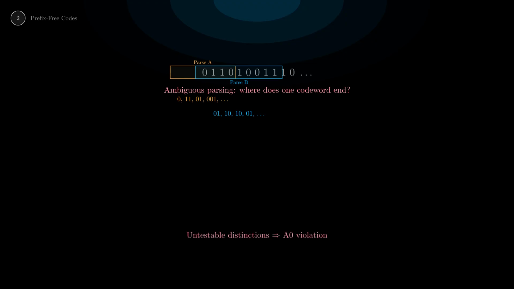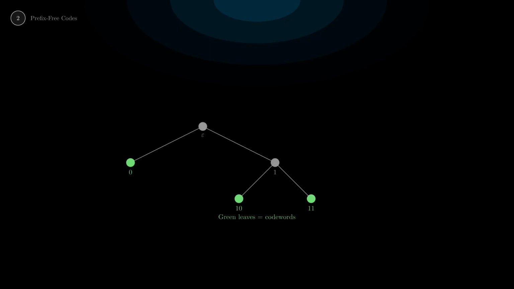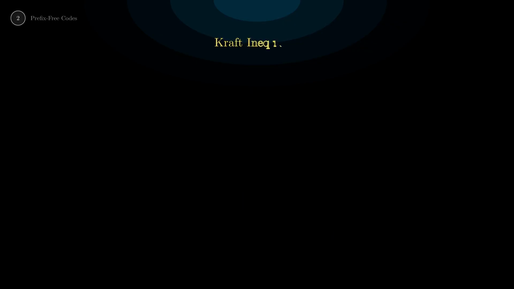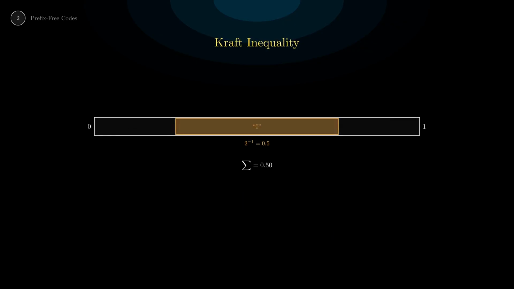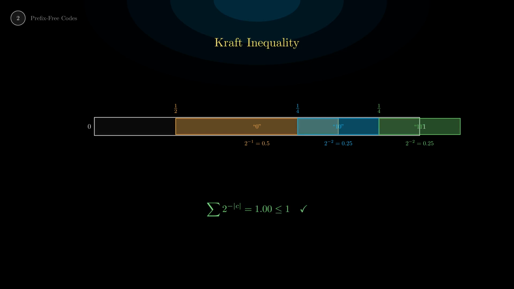They must contain within themselves the information about where they end. This is the prefix-free condition. No valid program is a prefix of another. Look at this tree. The green leaves are code words. No leaf is an ancestor of any other leaf. Prefix-free codes obey the Kraft inequality. The sum over all code words of 2 to the minus their length is at most 1.